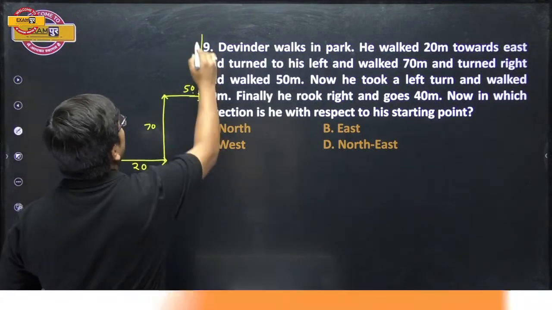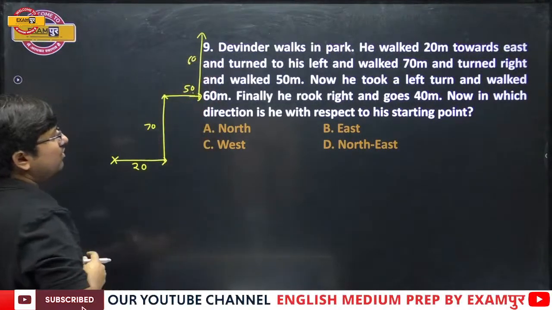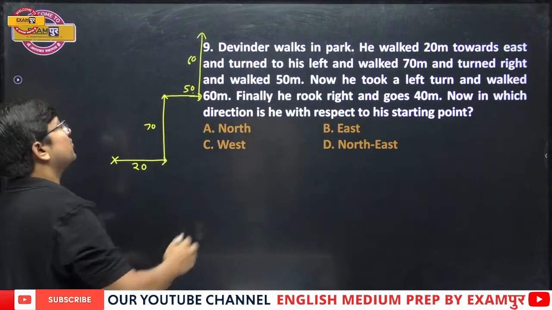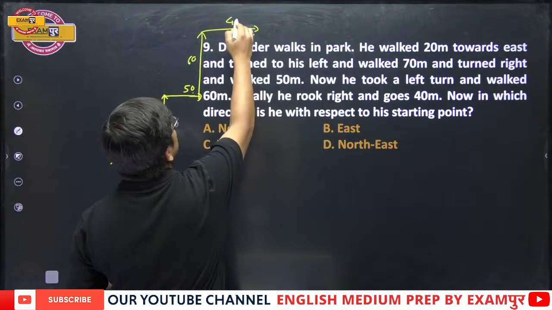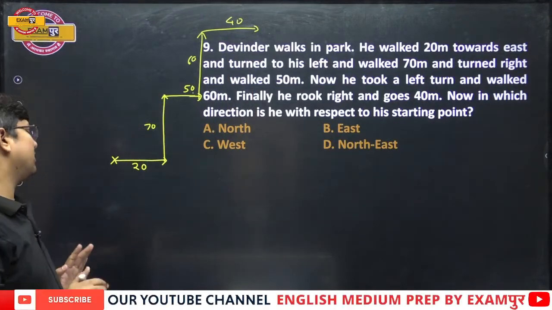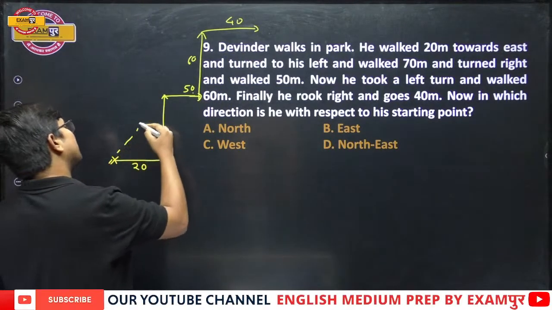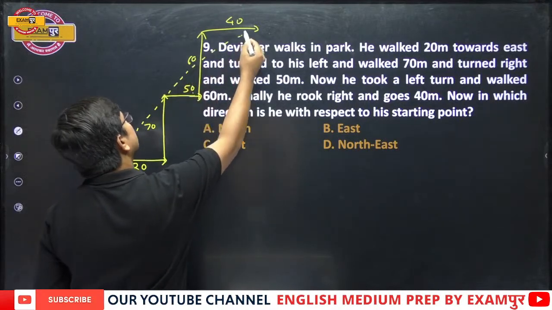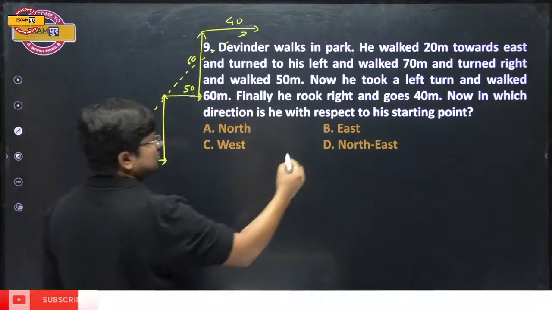Now he took a left turn and walked 60. Okay. Finally, he took a right turn and goes 40. Now, in which direction is he with respect to the starting point? See, with respect to the starting point, this is northeast direction. So, that is the right answer.